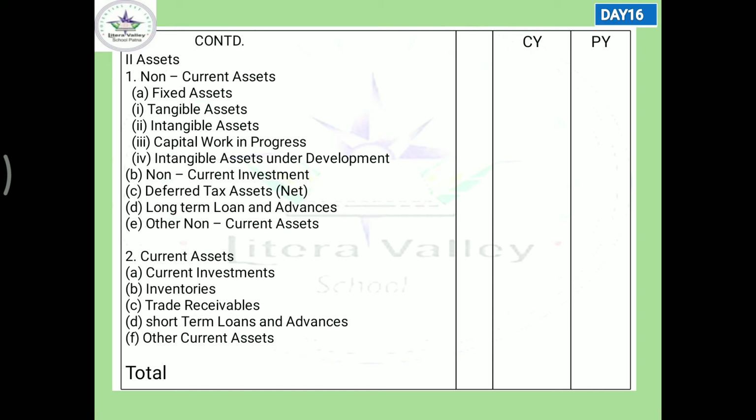Okay, now again, deferred tax, and I have skipped one, non-current investment. So current investment and non-current investment. What is non-current investment? Its intention is not to sell in the normal course, it is known as non-current investment.